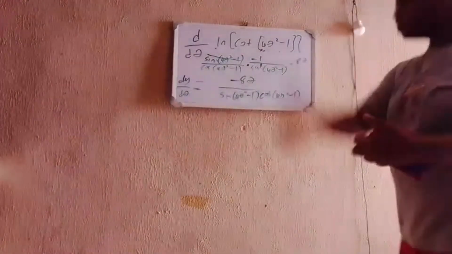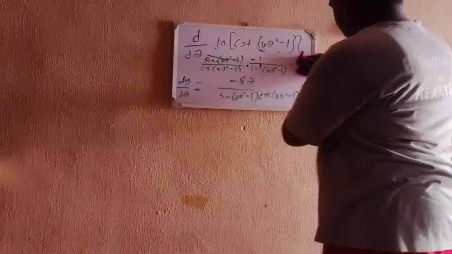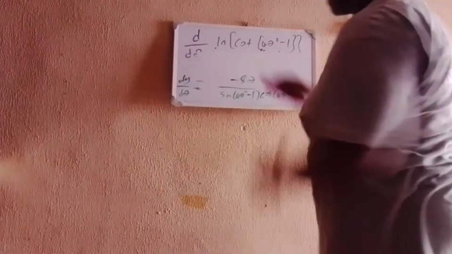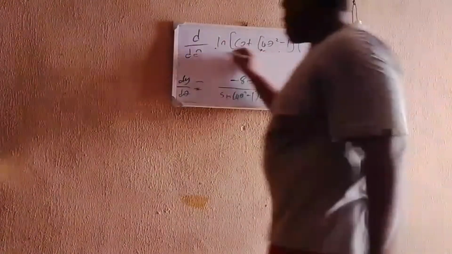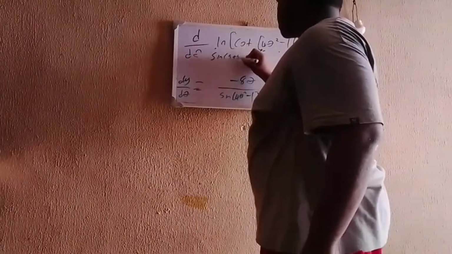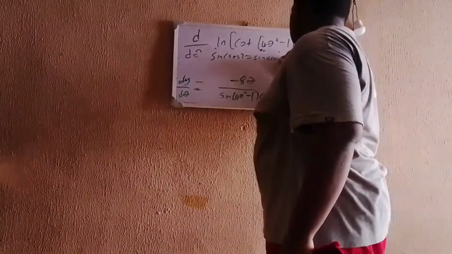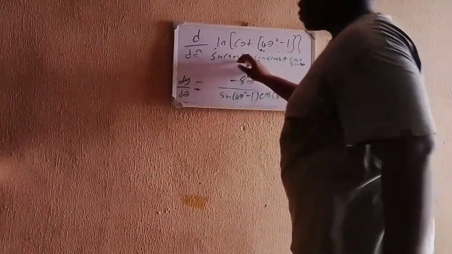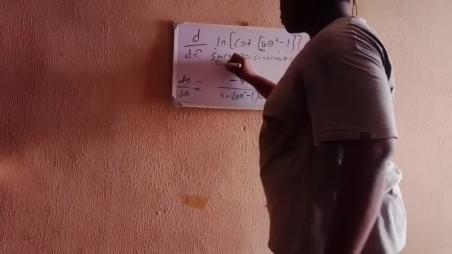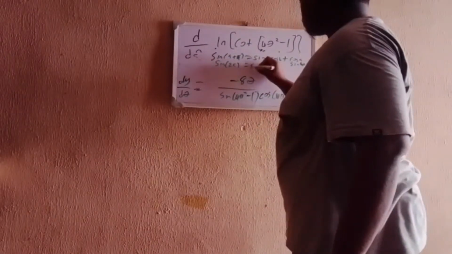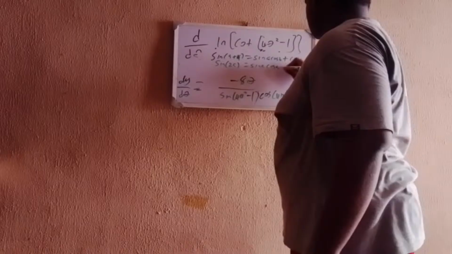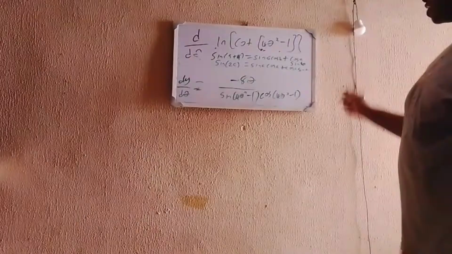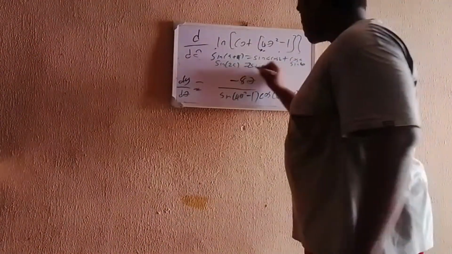But I went further to use some identities to further simplify. Remember your double angle: sine of A plus B is equal to sine A cos B plus cos A sine B. If you let B equal A, then sine of A plus A, which is sine 2A, is equal to sine A cos A plus cos A sine A, which is the same thing as 2 times sine A cos A.